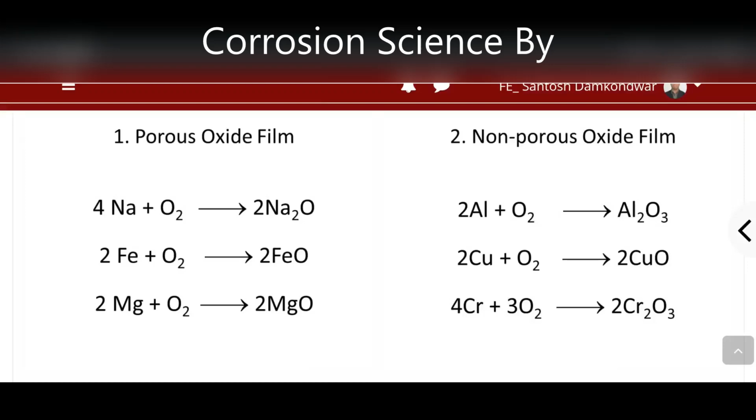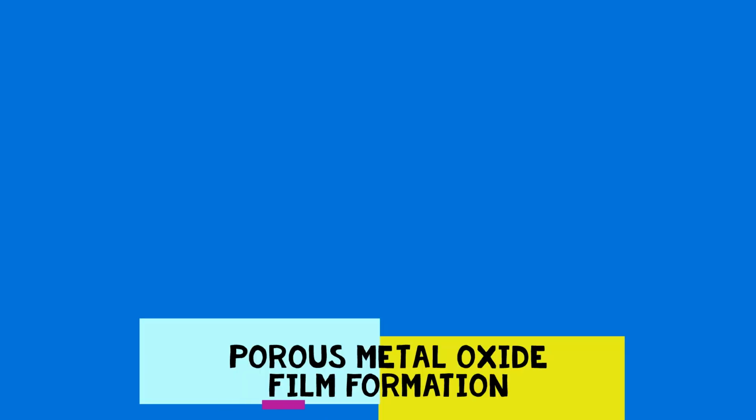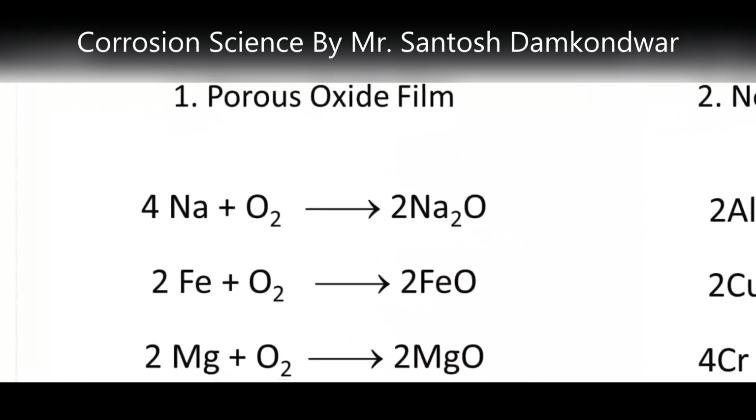Namaste. In the previous video, we talked about the mechanism of dry corrosion. In this video, we will talk about how this metal oxide either corrodes the metal or protects the metal from corrosion. So let us see, one by one, the formation of various oxide layers on the surface of metal. So first, we will talk about the porous metal oxide film.